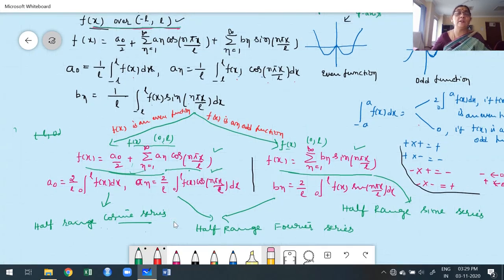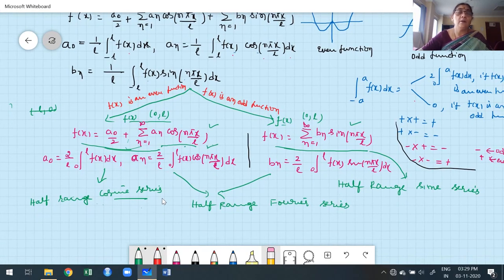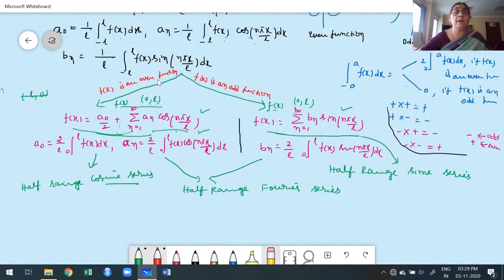What you discussed in case 2 is the general construction of Fourier series. Based on that, in our case it is nothing but the half range Fourier cosine series and half range Fourier sine series. One point we have to remember: whenever they ask in the problem to construct, find or expand a half range Fourier sine or cosine series, keep in mind our general interval is 0 to L. The upper limit of the given interval is itself the value of L.